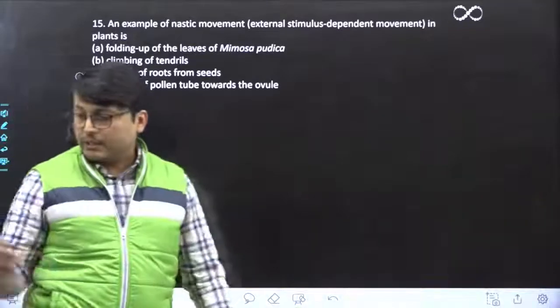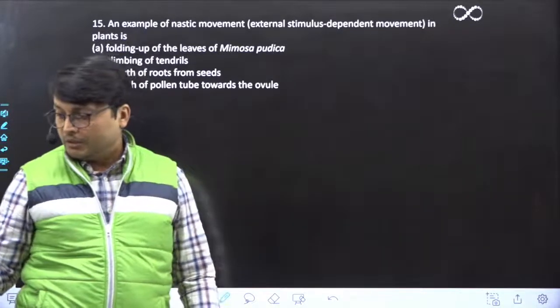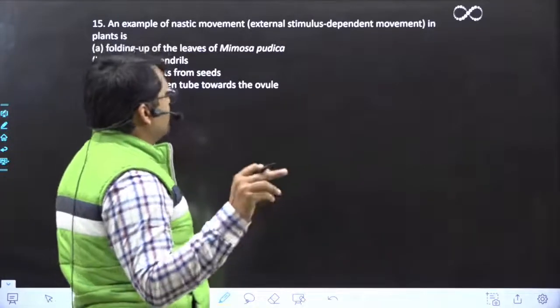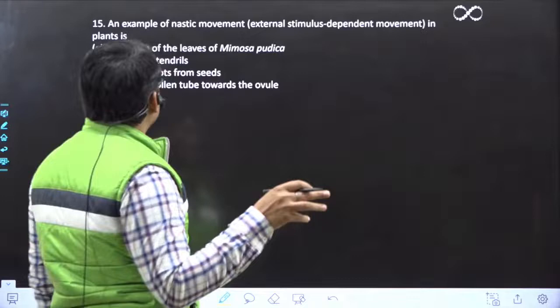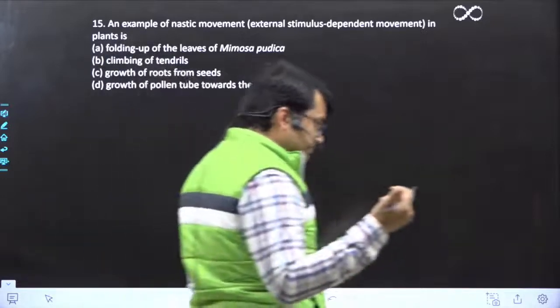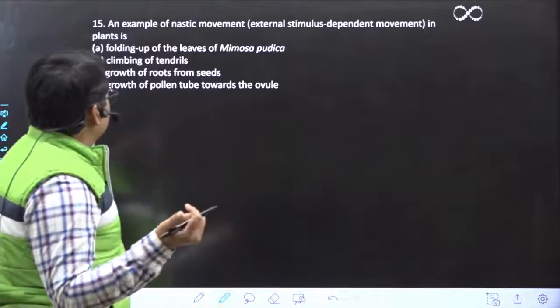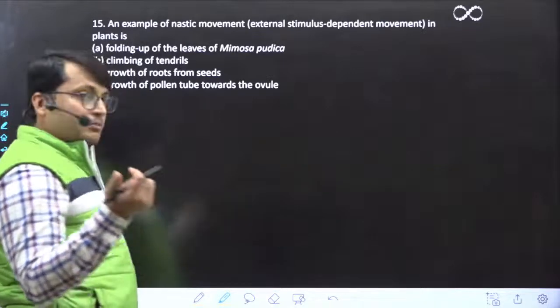Now this question says, an example of nastic movement, that is external stimulus dependent movement in plants is, okay, the options here are folding up of the leaves of Mimosa pudica.